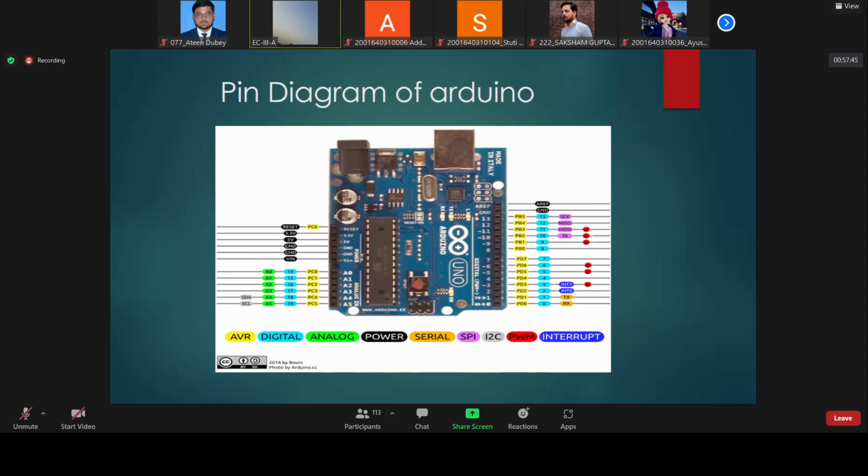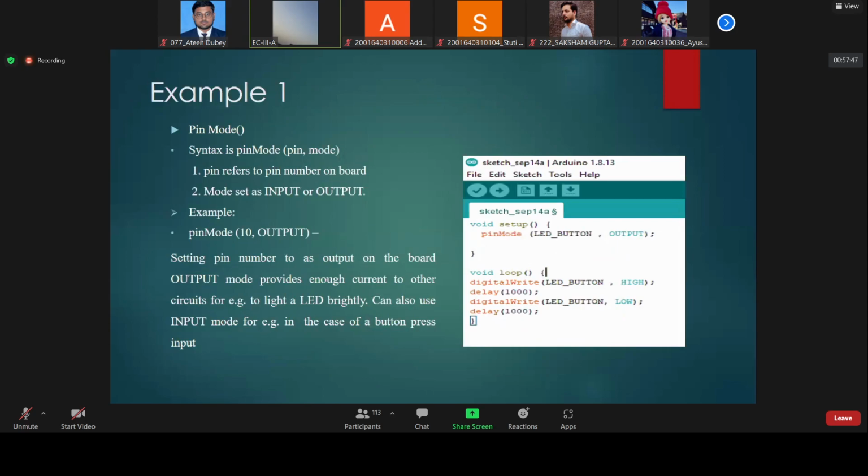Next slide. Now there is another syntax. Please understand the next two or three slides, because if you understand that, everything will become very easy and you will understand all the things. So here you can see that we have pin mode.